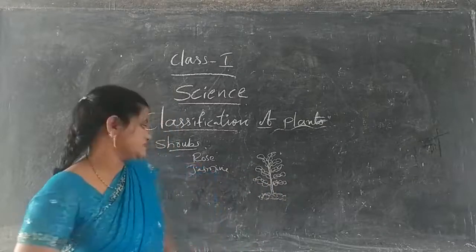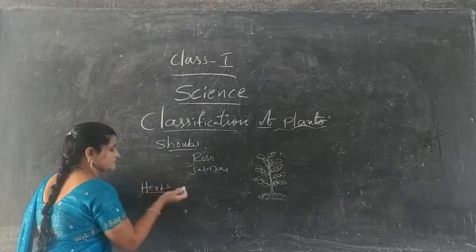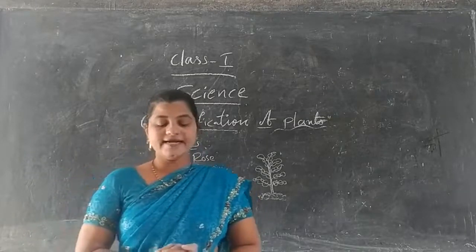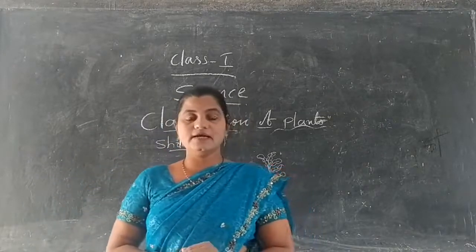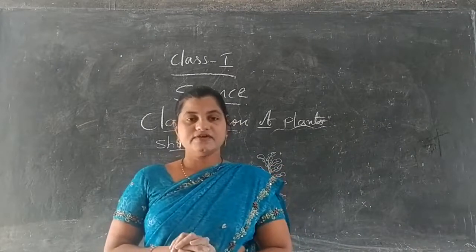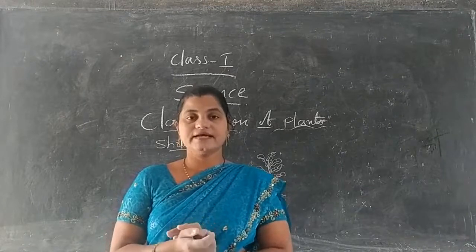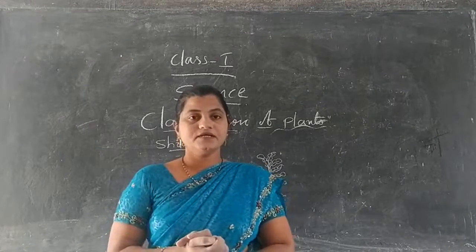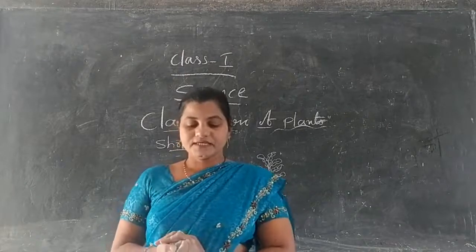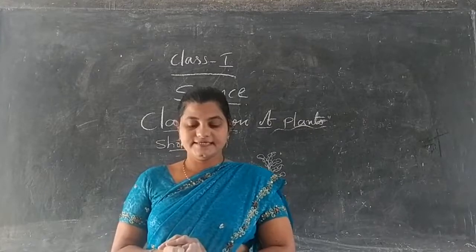Next, herbs. These herbs are small and weak plants. They have a very short lifespan. They can live only 2 to 3 months, and afterwards they will die. And they will produce seeds. These herbs can produce the seeds.